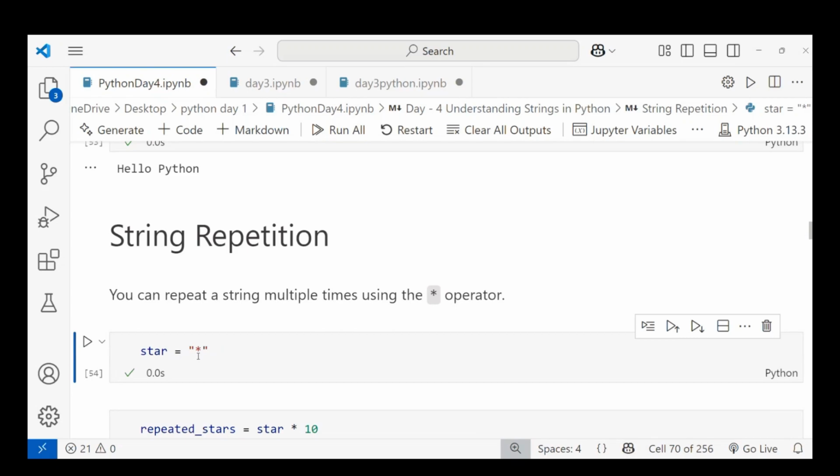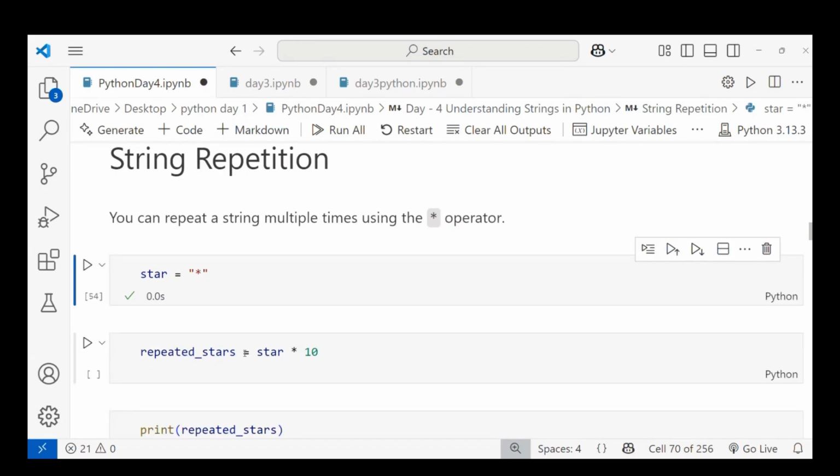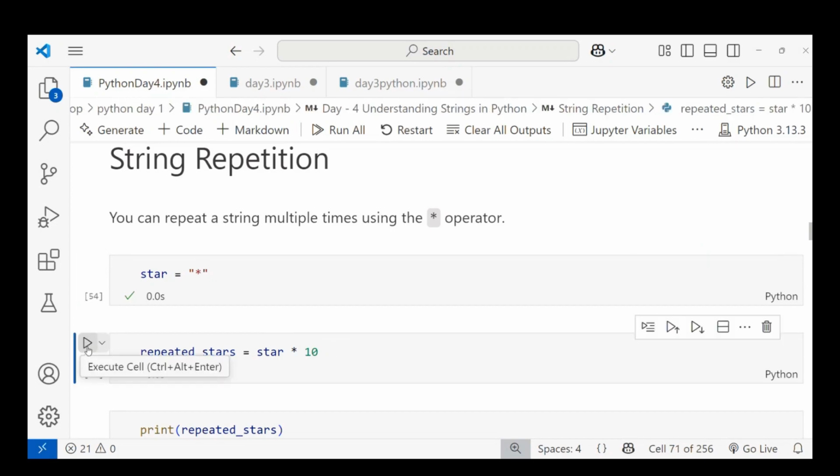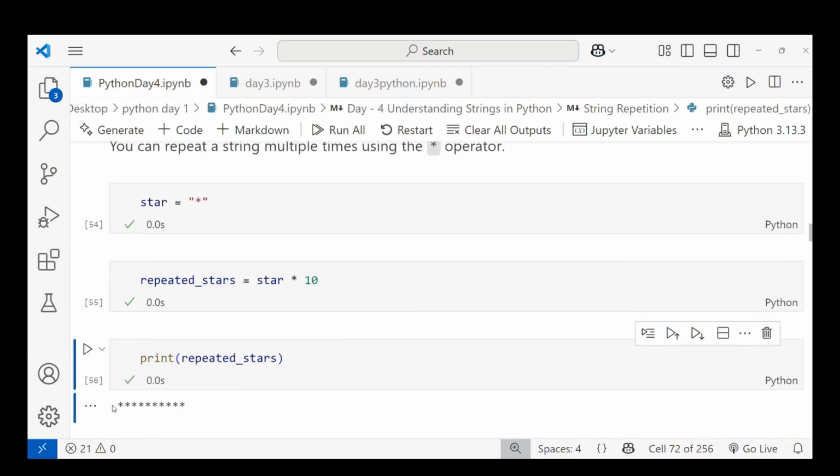This star will be stored and repeated: repeated star is equal to star times 10. When I run this and print repeated star, I will get 10 stars.